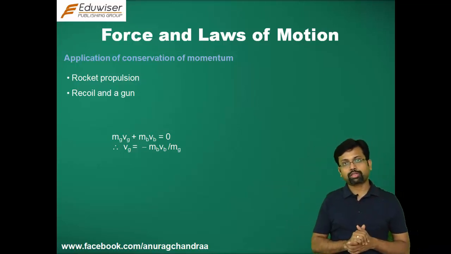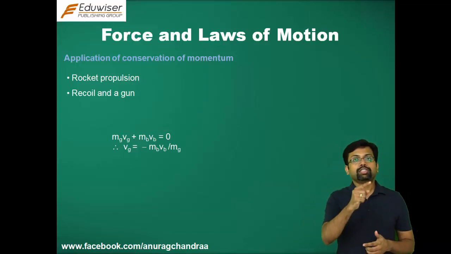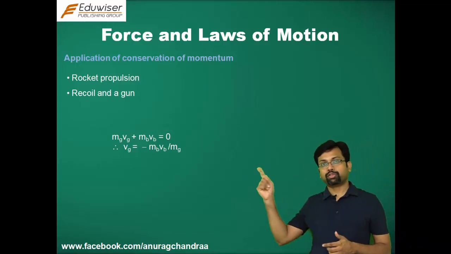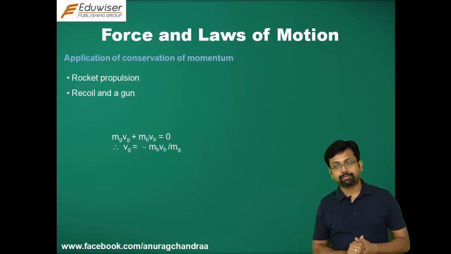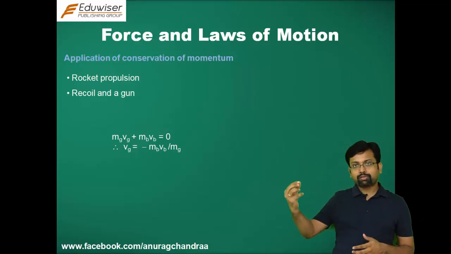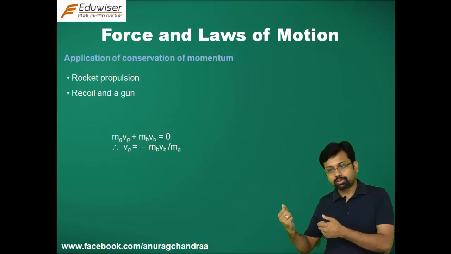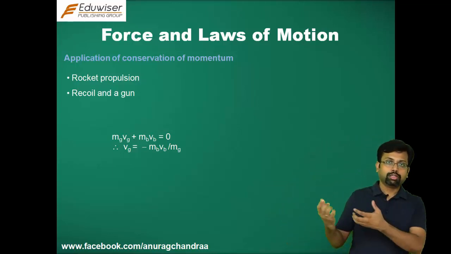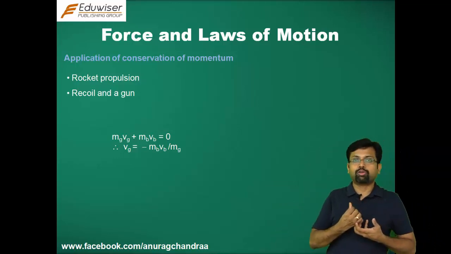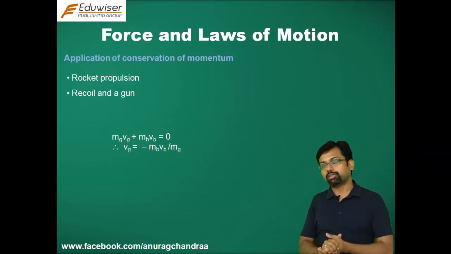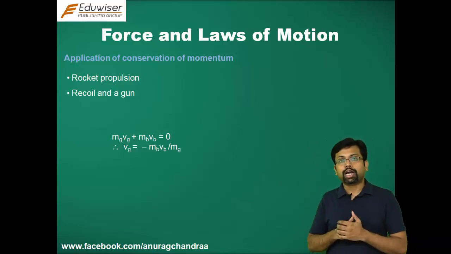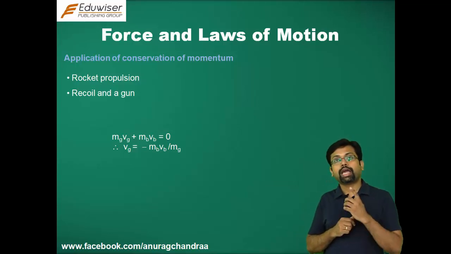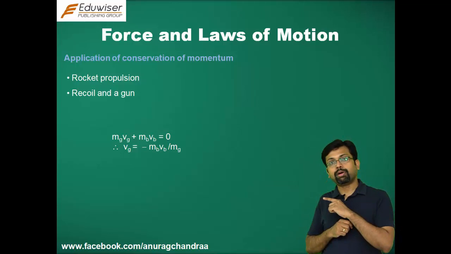Now from this, what do you get? You get vg is equal to minus, if you take the other term on the other side, minus mb vb by mg. So this is the velocity with which the gun is going to recoil. The moving of the gun backwards is called recoil. So when you fire a bullet, the gun is going to move backwards. Now that recoil velocity is vg, and vg is equal to minus mb vb by mg.